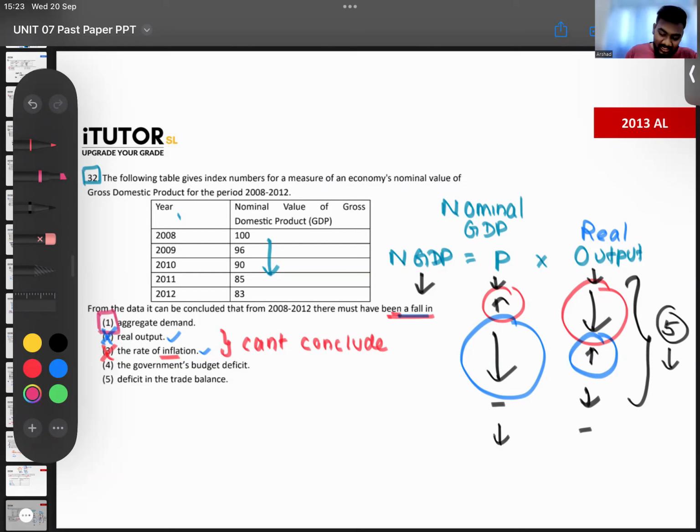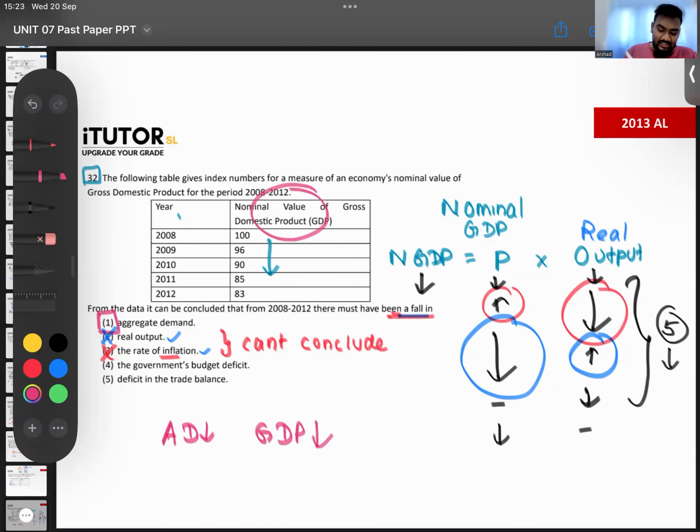Remember, when aggregate demand falls, the firms reduce their output, no? Will the firms produce the same amount of output that they produced before? No, right? The GDP, that is the output, the amount of goods that is produced. So if people are not willing to spend, the GDP will fall. So that is why the GDP fell.